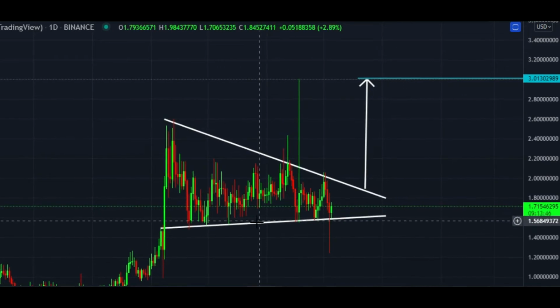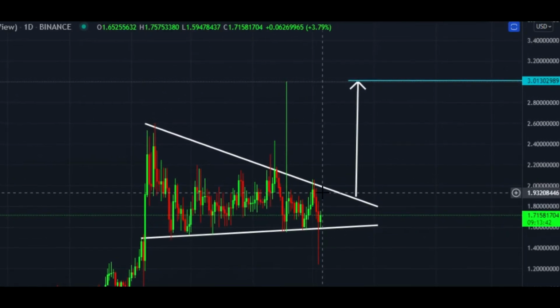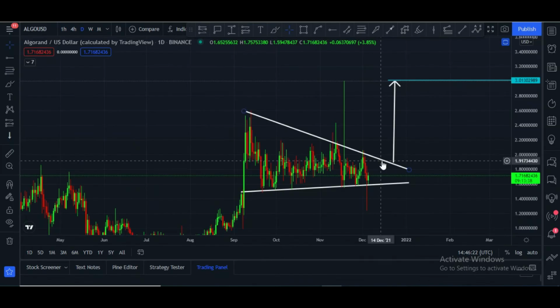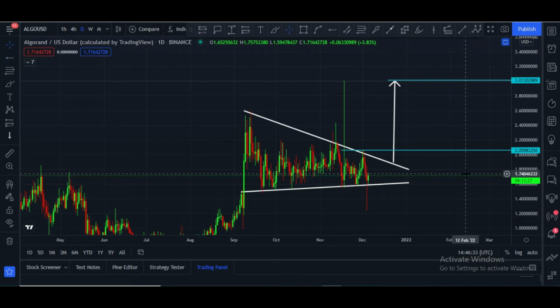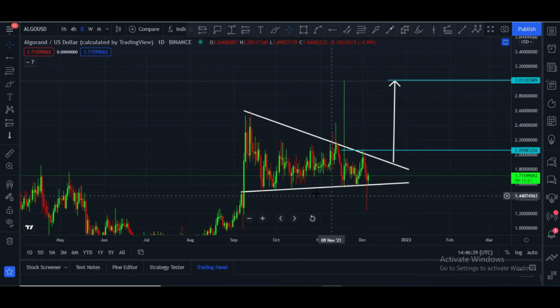And this is a strong spot. Here you can see every time price touches this, price bounce back. And I think it have to hit this target very soon. And you can say our first target currently is $1.90 because this is a resistance area. Sorry, $2 price zone. And after that, once it broke this area, and after that, $3 will be the next target, and this is support zone.